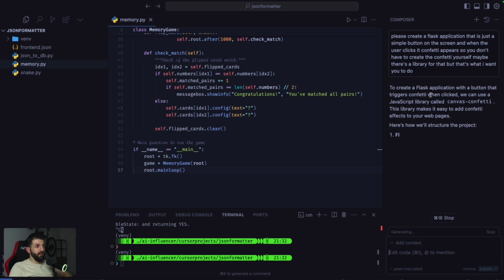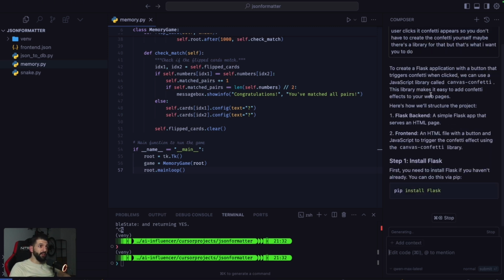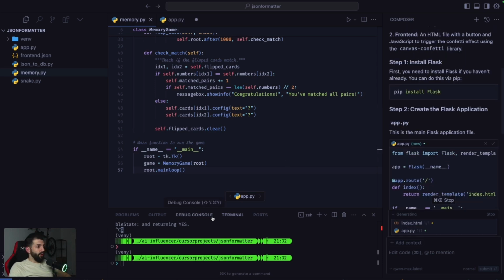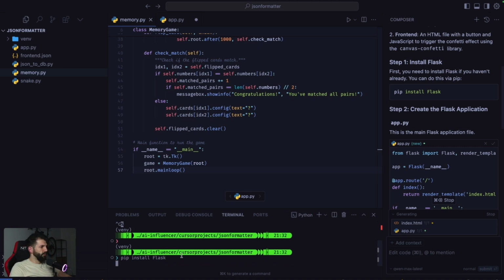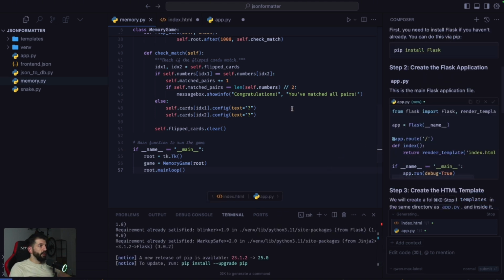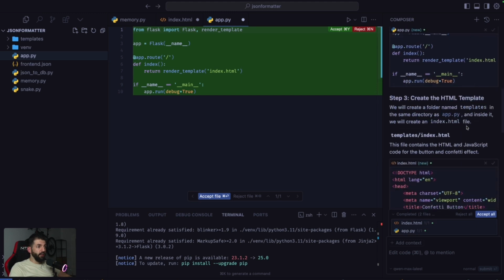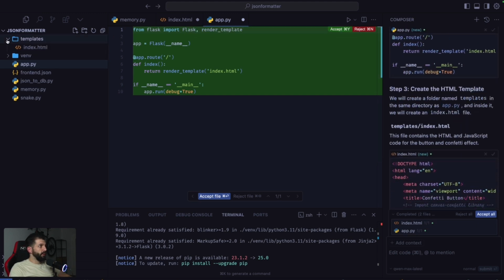And as you can see, it says to create a Flask application with a button that triggers confetti when clicked, we can use a JavaScript library called Canvas Confetti. Okay, so first we need to install Flask, and I've already done this, I believe. So let me check. Yes, requirement already satisfied. And as you can see, it already created the app.py file. It created the index.html file inside of the templates folder.